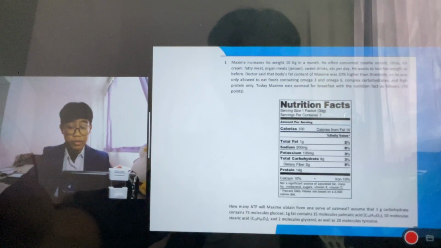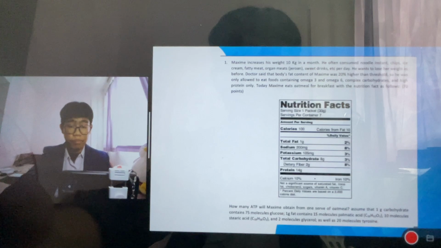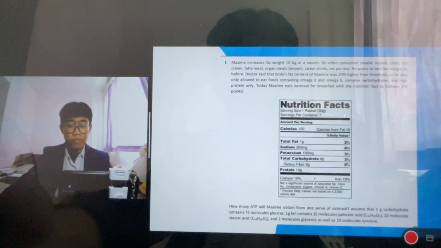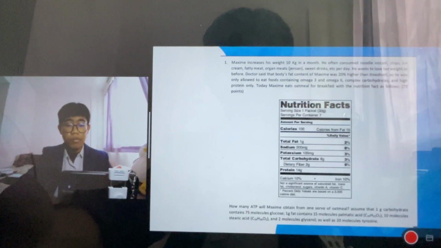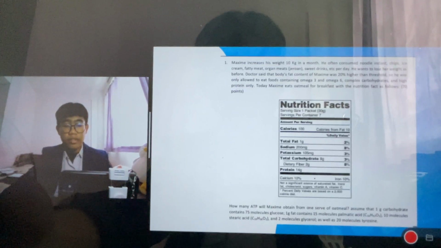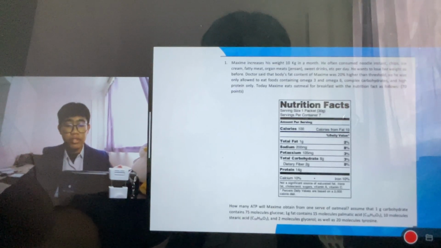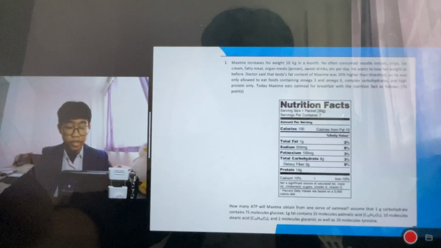From this nutrition facts and the eaten oatmeal, how many ATP will Maxim obtain from one serving of oatmeal? The assumption is 1 gram of carbohydrate contains 75 molecules of glucose, and 1 gram of fat contains 15 molecules of palmitic acid, 10 molecules of stearic acid, and 2 molecules of glycerol. Also, there are 20 molecules of tyrosine, which is considered as protein.